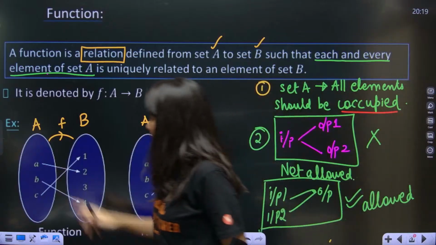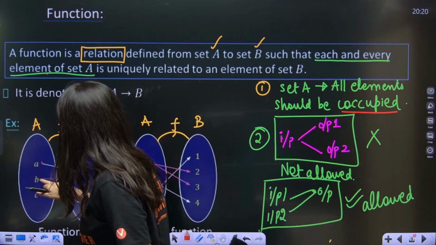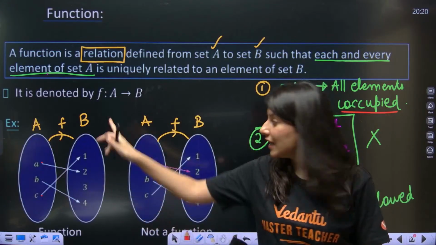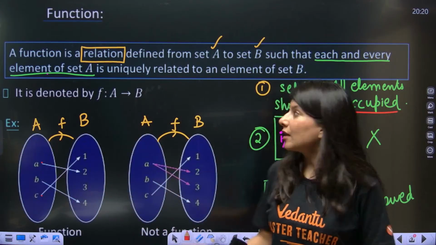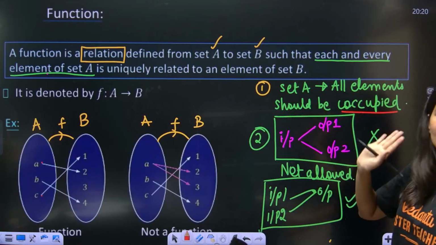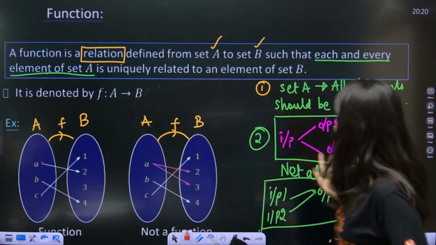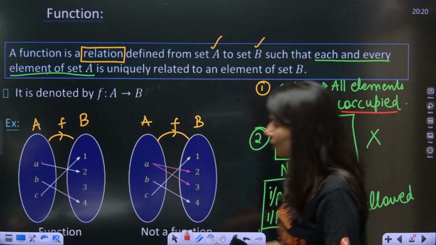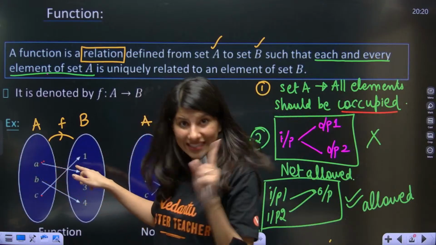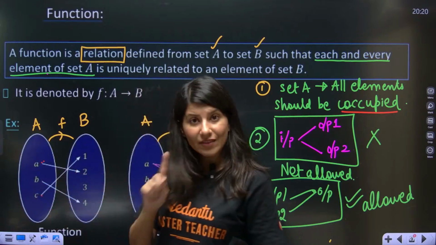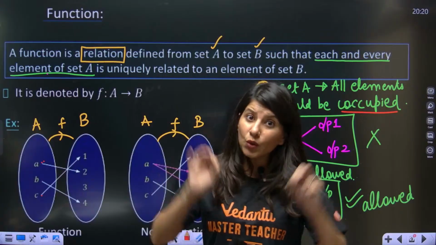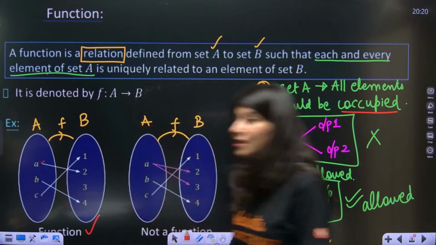Let's check. So set A, all elements 1, 2, 3, all are actually mapped. Nobody is free in set A. So that means this first condition is getting fulfilled. The second condition is one input should not have two outputs. So clearly this input is having a single output, this input is having a single output, this input is having a single output. That means condition number 2 is also getting satisfied. So this is a function.